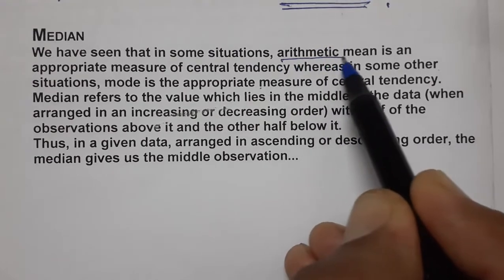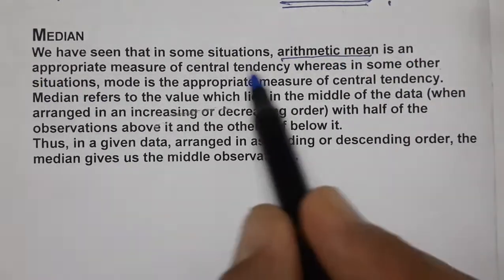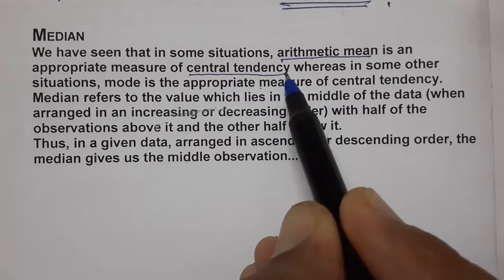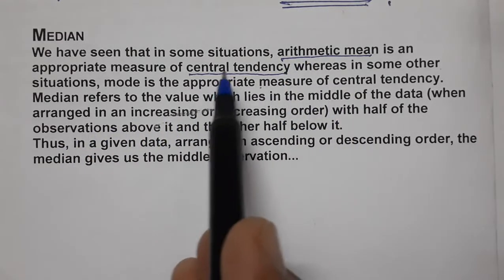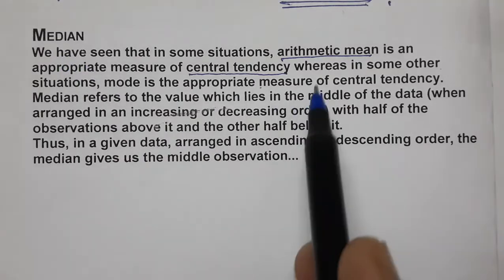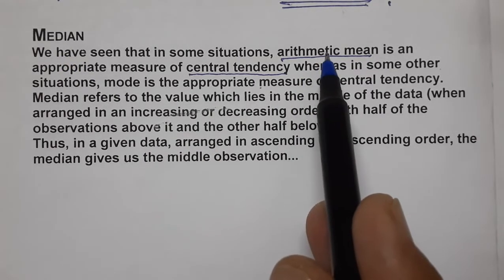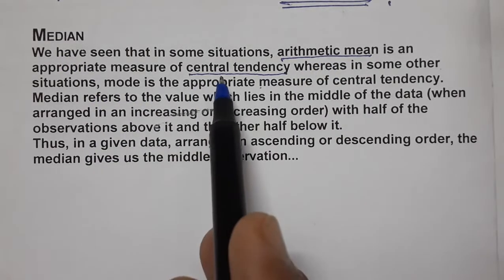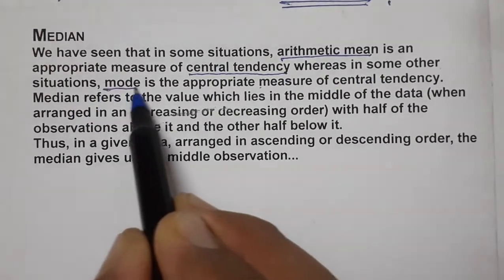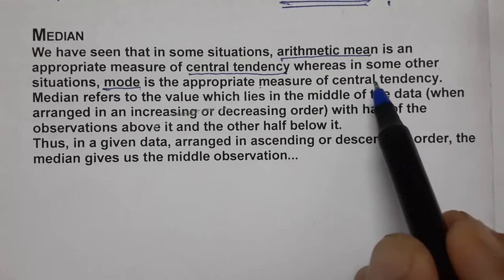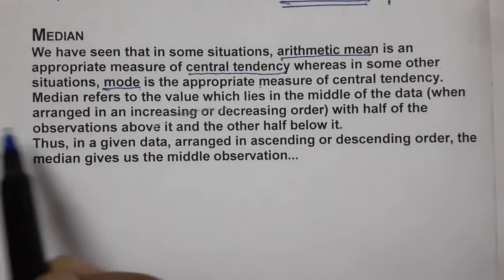In central tendency, there are 3 terms: mean, median and mode. Median we are studying now. In some cases arithmetic mean is the appropriate value, whereas in other situations, as we just studied, mode is the appropriate value. And now we come to median.